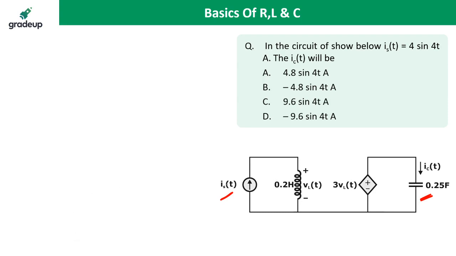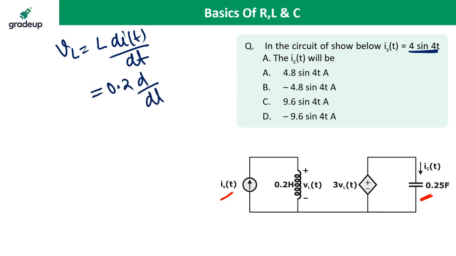Okay, if the current is given, what is the voltage across the inductor? All the supply current will flow in this inductor. So the voltage across the inductor is L di/dt. The current flowing in the inductor is 4 sin 4t. L is 0.2 henry.